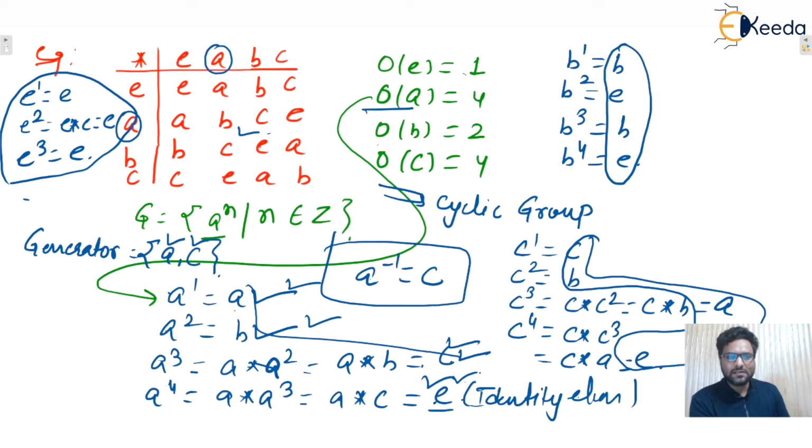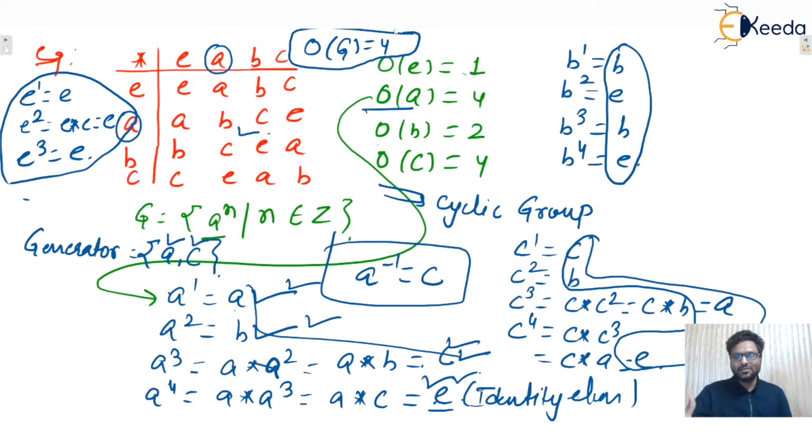Next thing, what is the order of this given group? The order of this given group is 4. So guaranteed any generator will also have order equal to the order of the group, isn't it? Why? Because the order of the group is 4, so any generator must have order equal to 4, because when we raise the powers of that particular generator, we take the power 1, then 2, then 3, then 4, and then the identity element will come. Then the same cycle will happen again: a5, a6, a7, and a8 will again give the identity element.